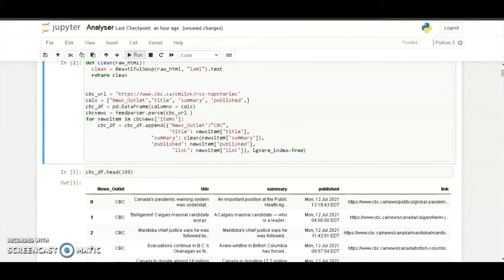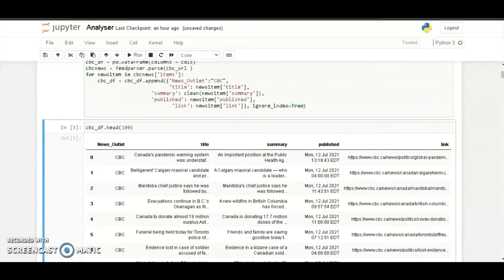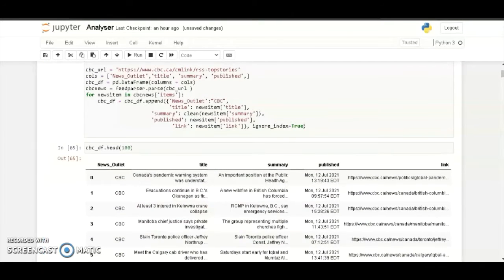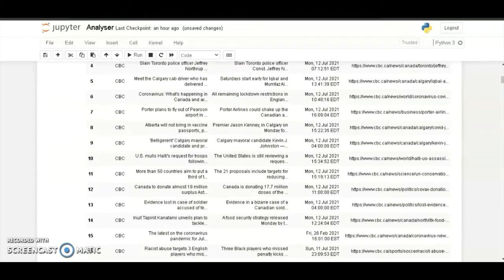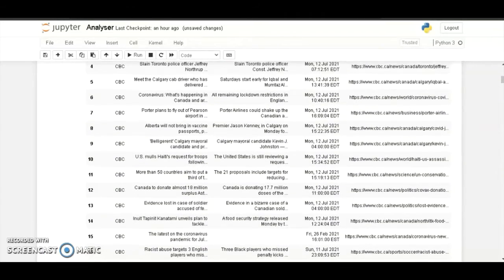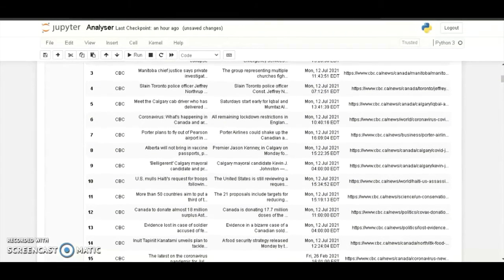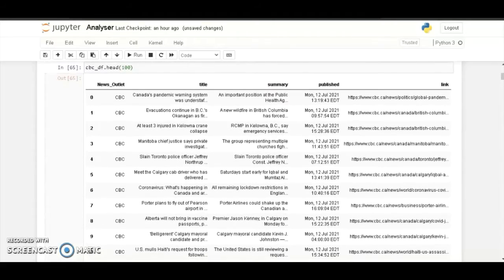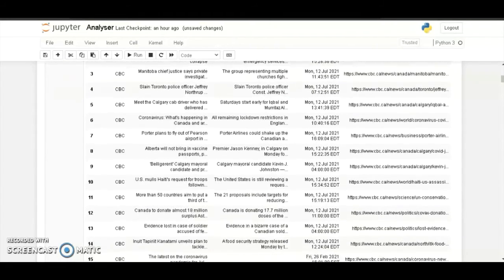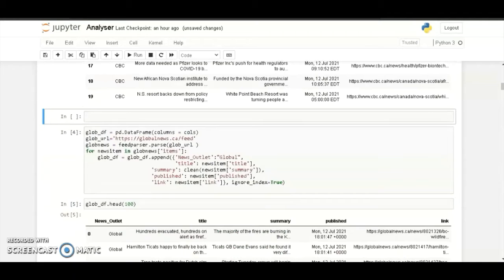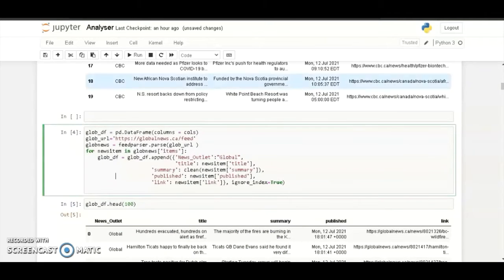If I run this code right now, it will get newer data. The earlier one was done yesterday, and this is the one right now. It shows all the data we received, and the same goes for each news agency we have used.